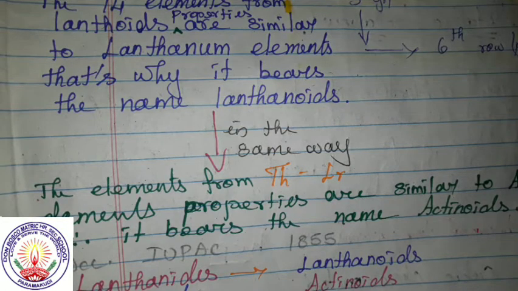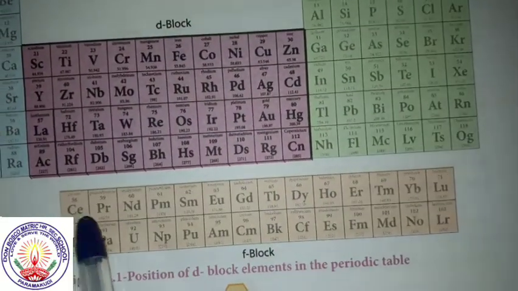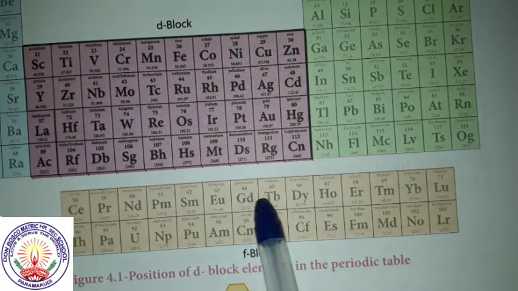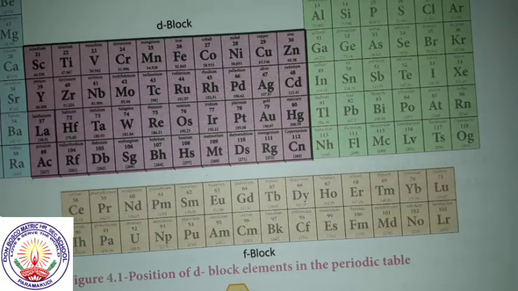Why are these called lanthanoids? Here we have 14 elements. We shall count: 1, 2, 3, 4, 5, 6, 7, 8, 9, 10, 11, 12, 13, 14.